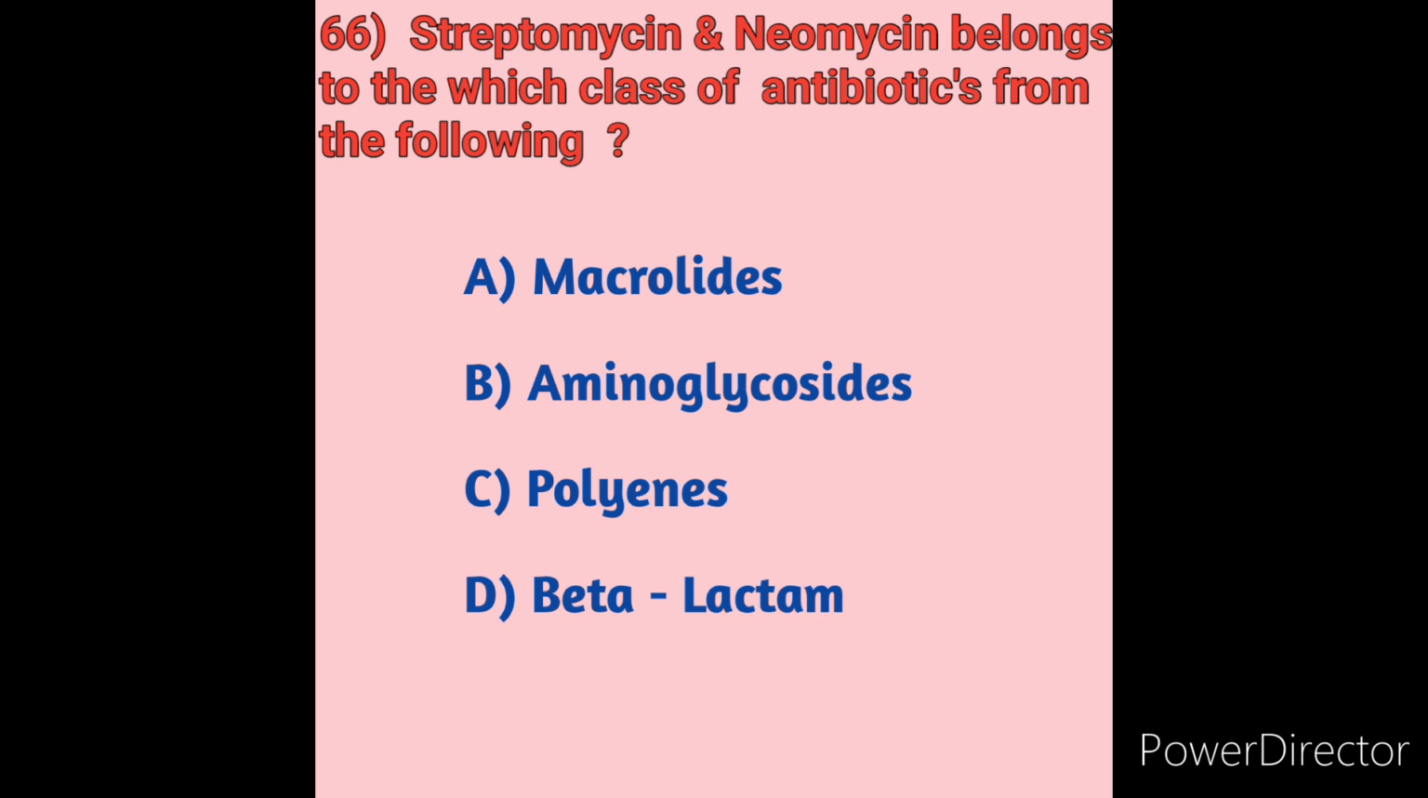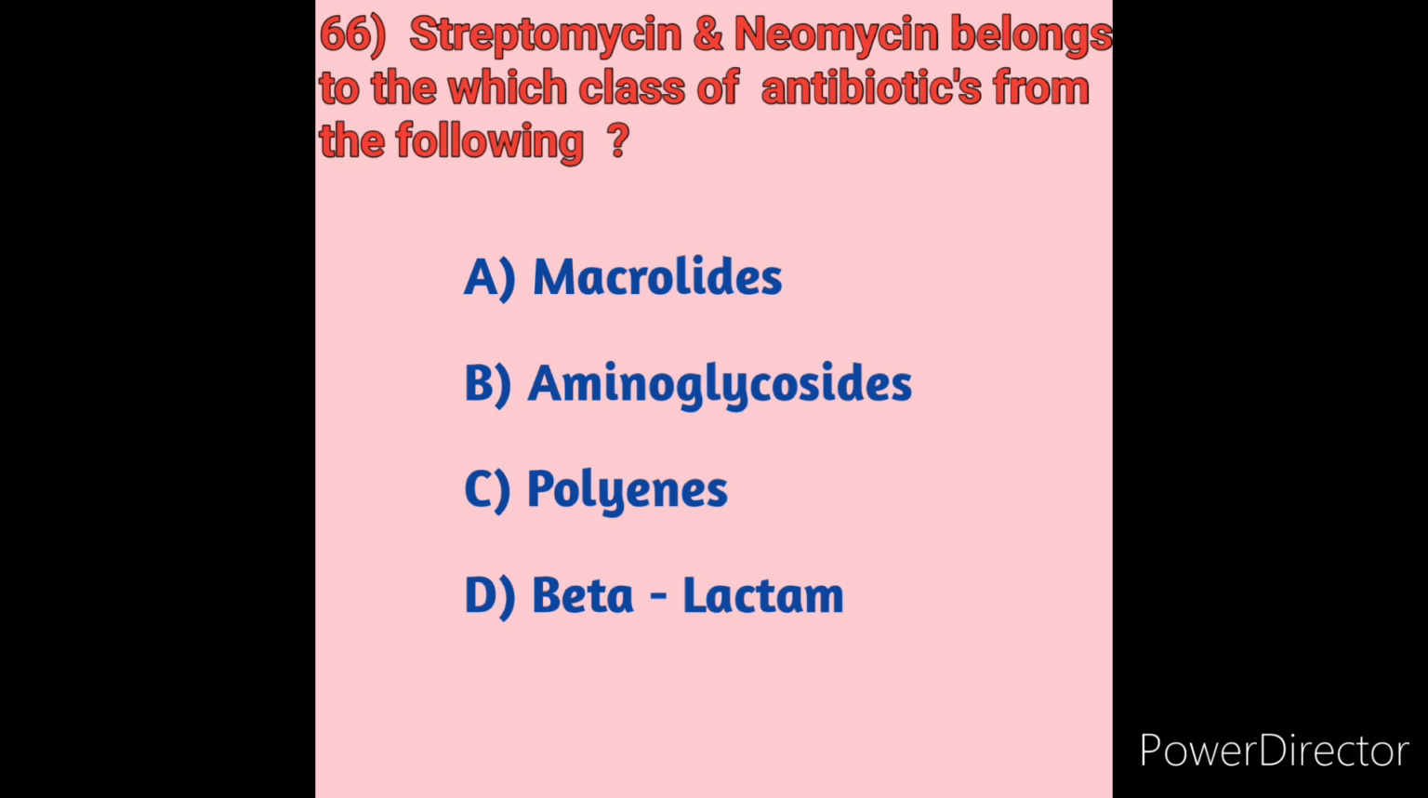So we will see one by one. Option A, macrolides. What are macrolides? Macrolides are a class of drugs used to manage and treat various bacterial infections. For example, azithromycin and clarithromycin are macrolides. Through the macrolides we can treat pneumonia, sinusitis and tonsillitis.